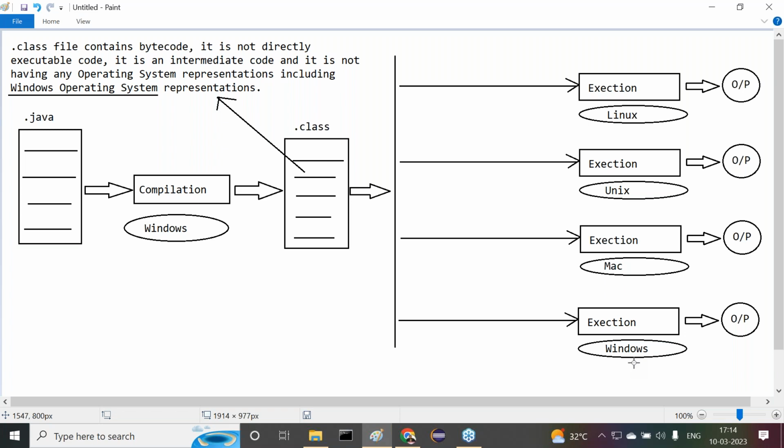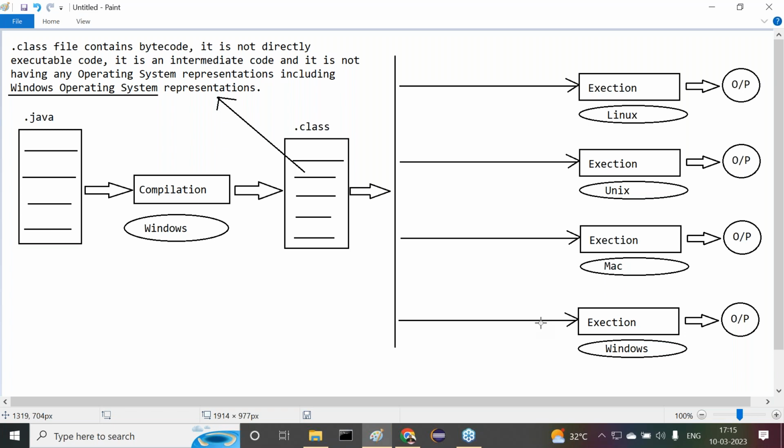After completion of this, the .class file contains bytecode. It is an intermediate code. It is not directly executable code. It is a neutral code. If you want to execute this neutral code on Linux, it must have Linux representations. On Unix, it must have Unix representations. On Mac, it must have Mac representations. On Windows, it must have Windows representations. Did all of you get my point?